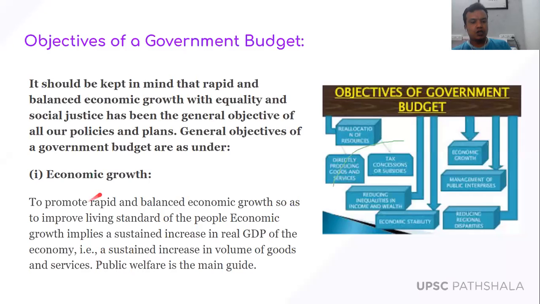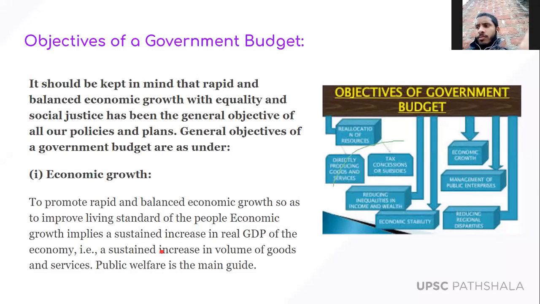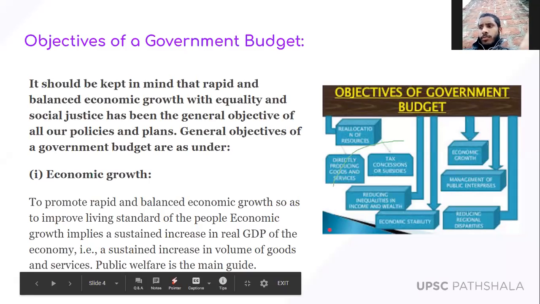Okay. So to promote rapid and balanced economic growth, so as to improve the living standard of the people, growth implies a sustained increase in the real GDP of the economy. So what is real GDP? That we have already discussed in my earlier classes. The important objective of the government budget is to promote and increase the real GDP, a sustained increase in the value of goods and services. And again, public welfare is the main guide for the government budget.